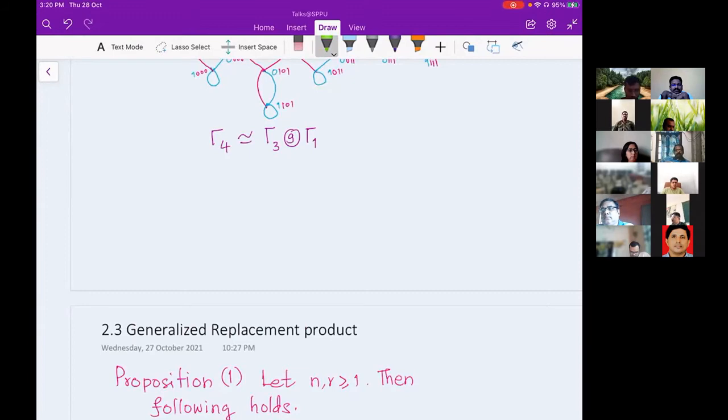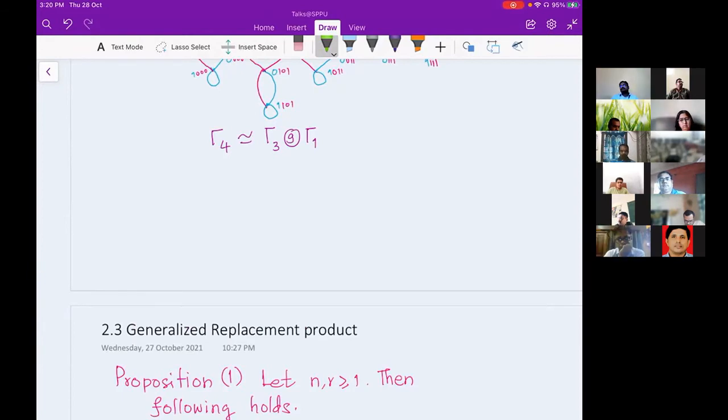In zigzag it is D2 squared. Therefore if your regularity is bigger, the resultant graph will have the square of that regularity, and it is a very tedious job to play around with the zigzag product. So people only take a 2 regular graph as the second graph, a cycle, so that the resultant has regularity at most 4.